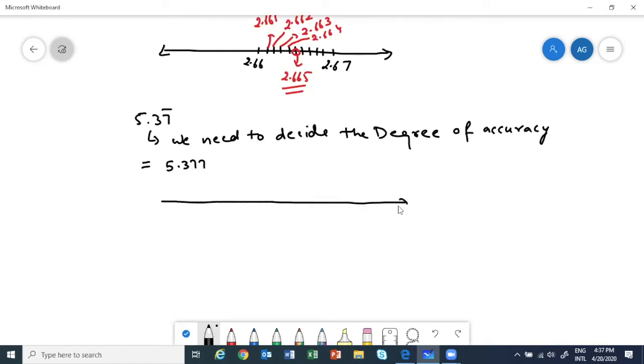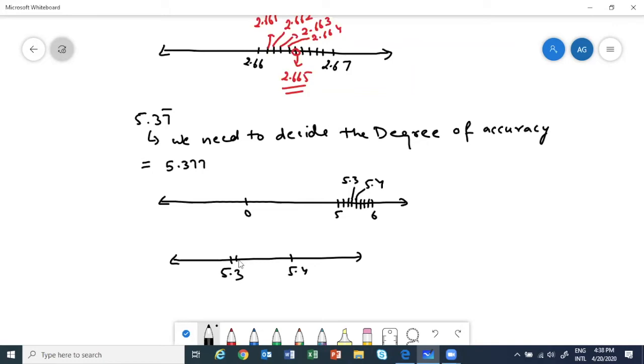If I decide I want only this much accuracy, then I can plot it like in the previous example. We'll start with 0, then 1, 2, 3, 4, 5, and it will lie between 5 and 6. Then divide it into 10 equal parts. You will have 5.3 and 5.4, and it will lie between them. Next step, we'll magnify and take 5.3 and 5.4 only.